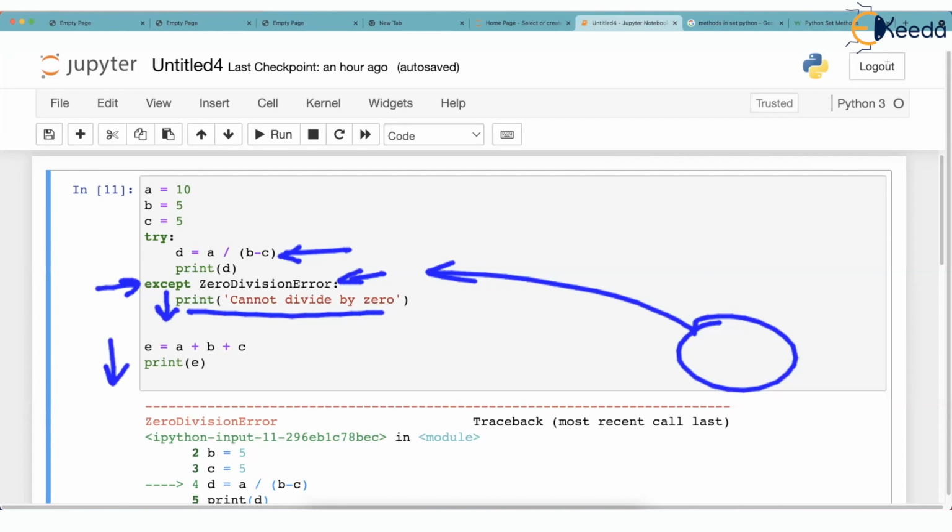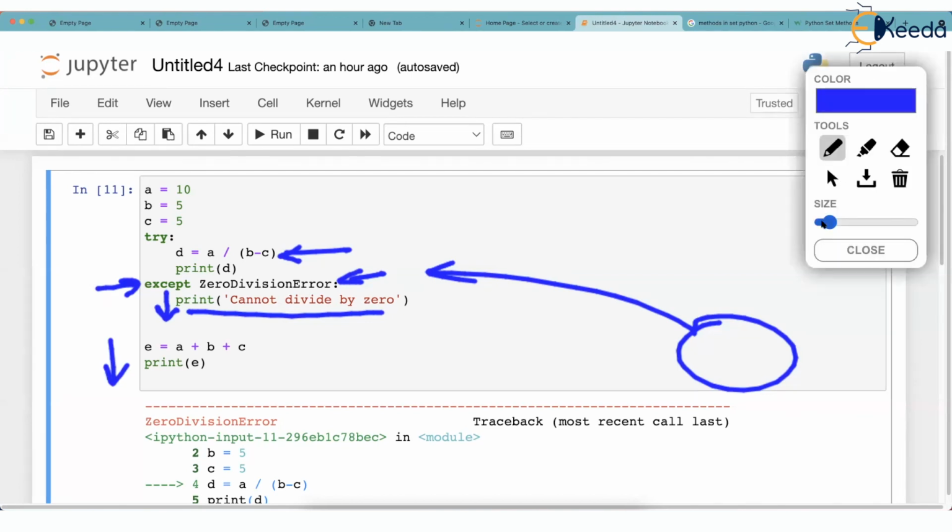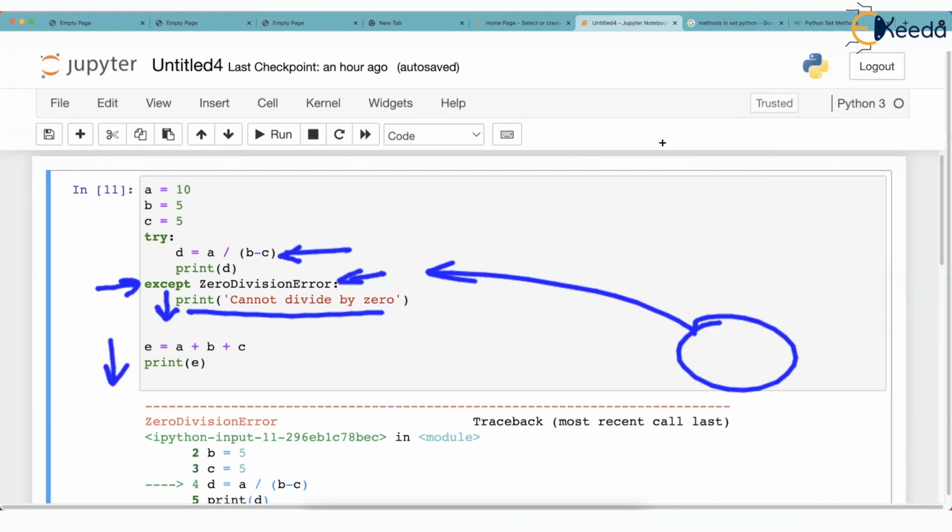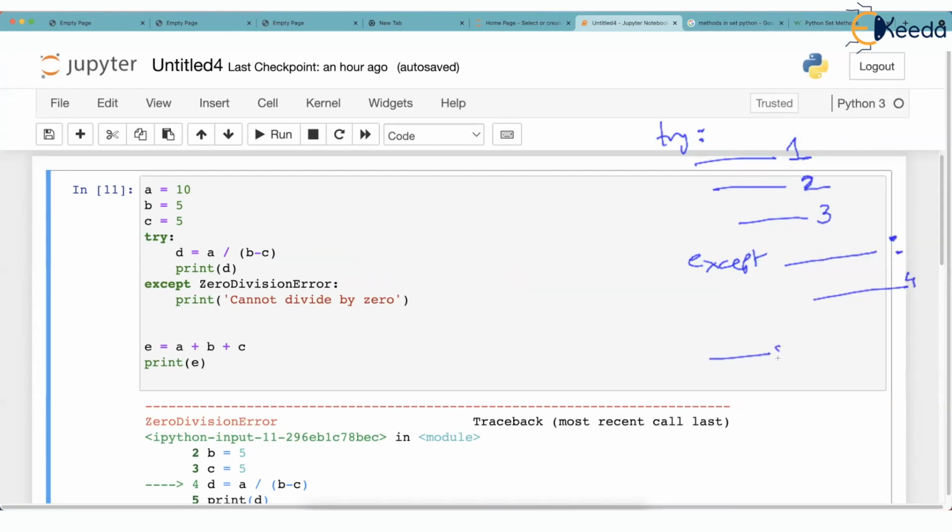So what exactly is happening is, just imagine, I have written try colon, just check this, try colon, and then I have written line 1, line 2, line 3, and then I have written except some error, like zero division error, colon, and then some statement, maybe statement 4. And most importantly, there is line 5, line 6, line 7, line 8, and so on.